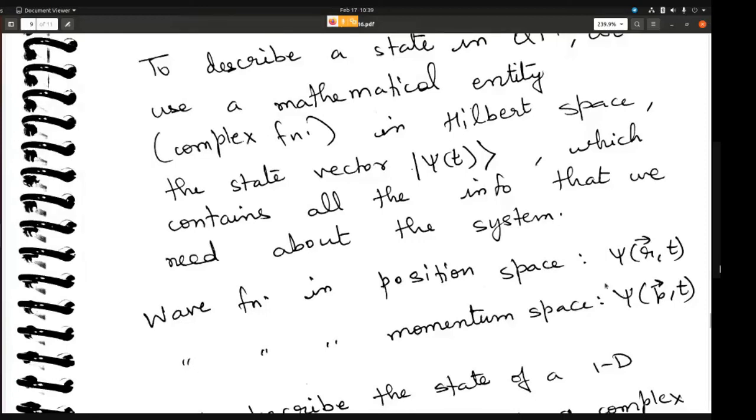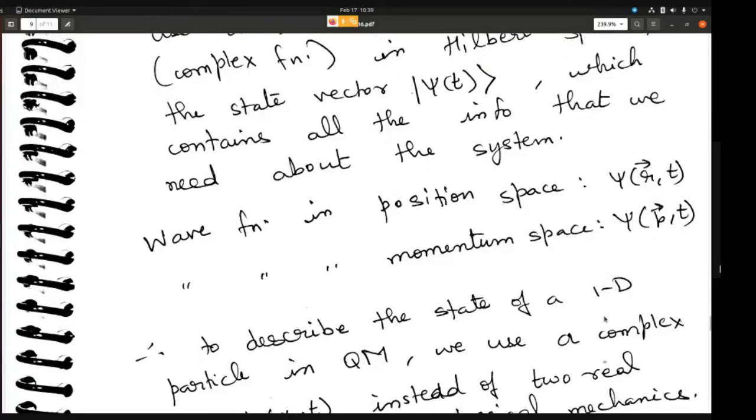Okay. So these are the two spaces. The two spaces are complementary to each other. This we have also seen when we looked at Gaussian wave packets and so on. So r and p are complementary variables. And so if you know psi of r comma t, you can also know psi of p comma t. Okay, you can write the equation at least.